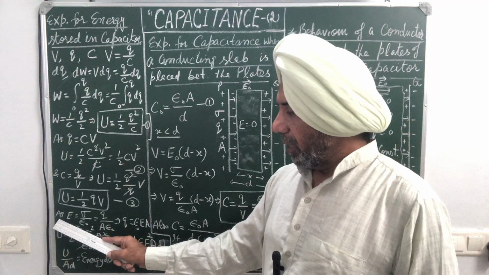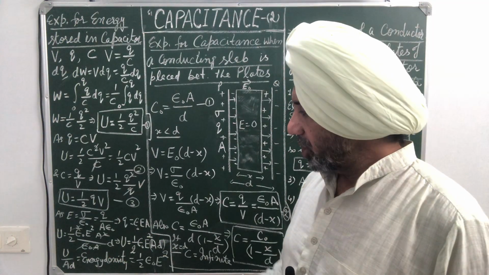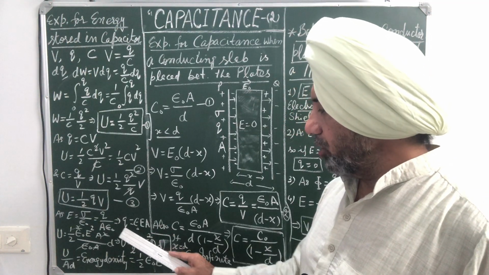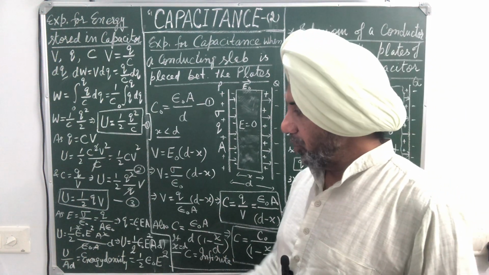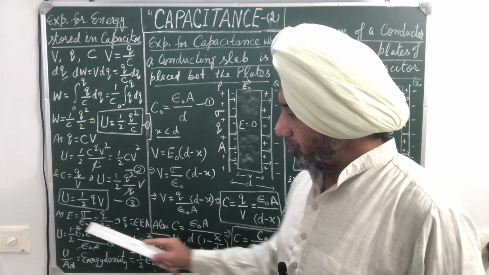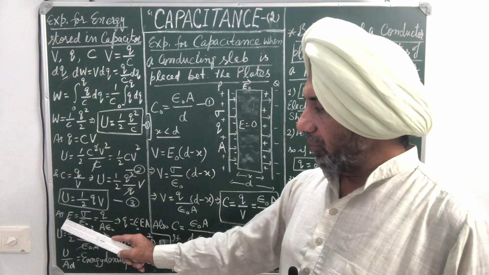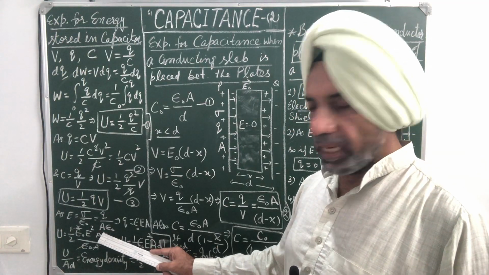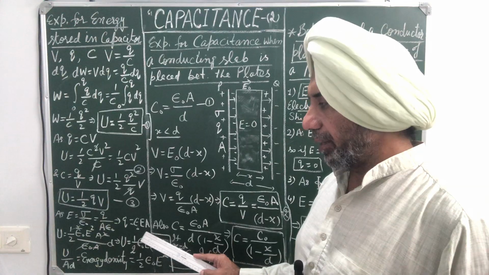Another expression: we have to derive another form of energy stored in terms of electric field. So electric field is given by E is equal to sigma upon epsilon naught. Sigma is Q upon A, charge upon area. This implies Q comes out to be epsilon naught EA.